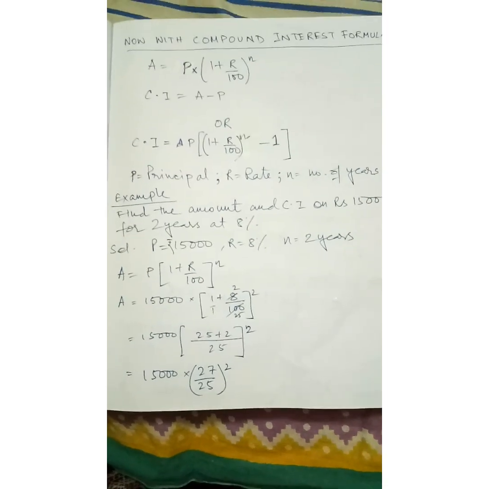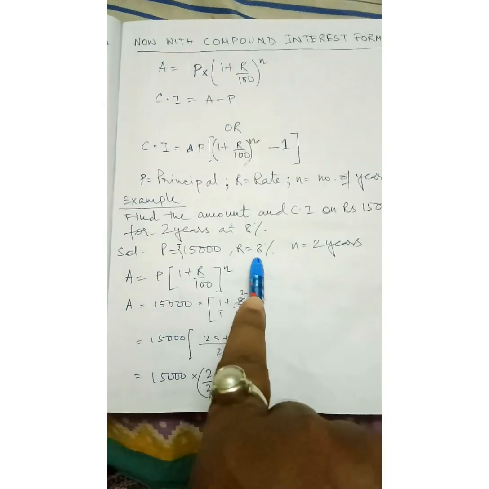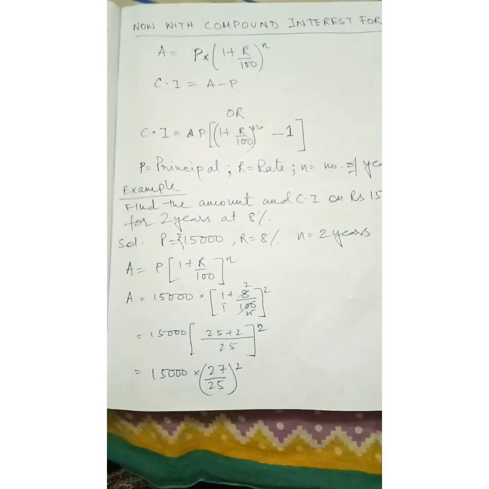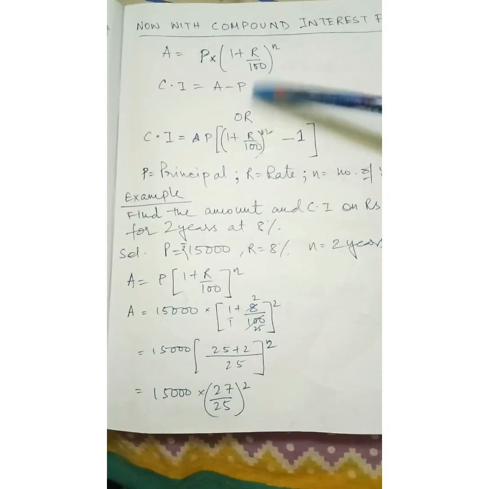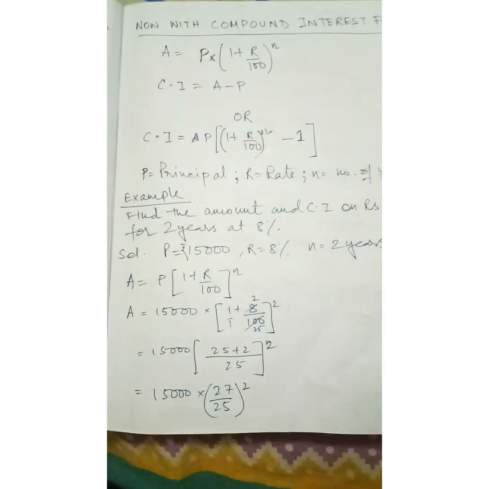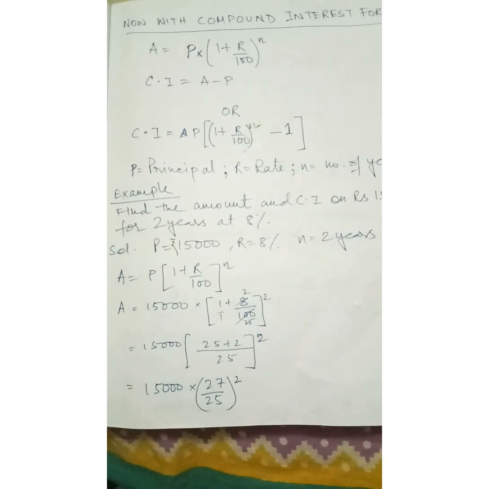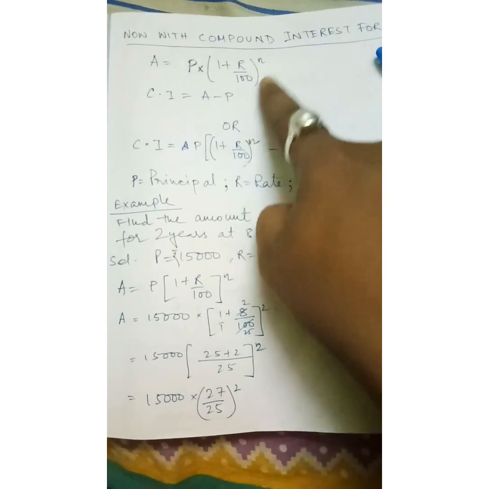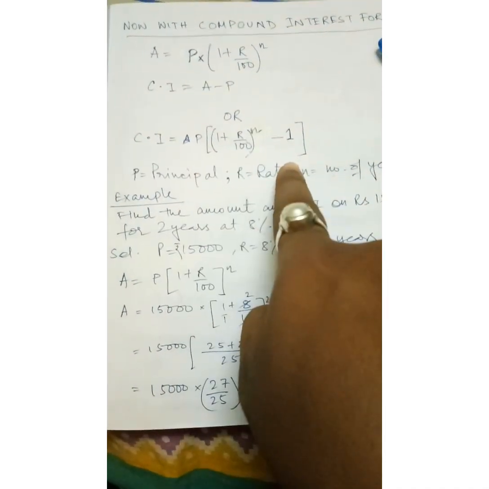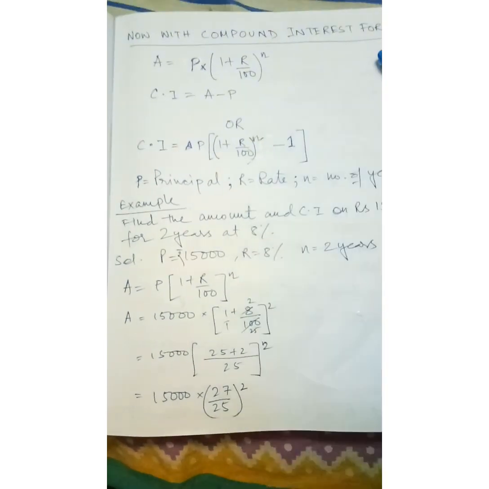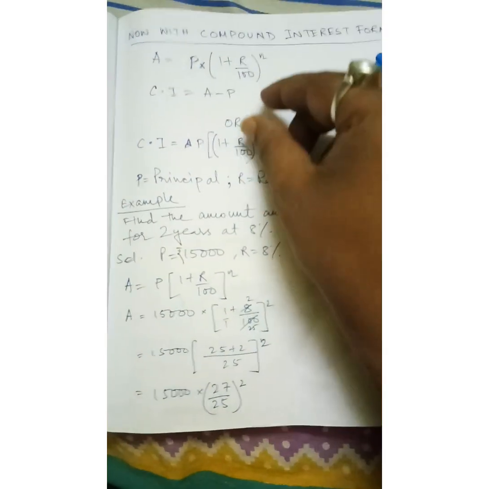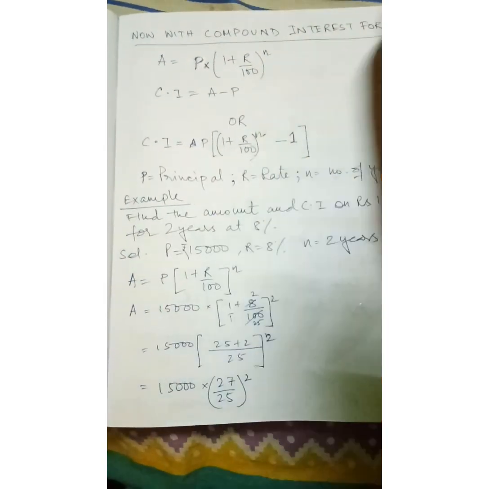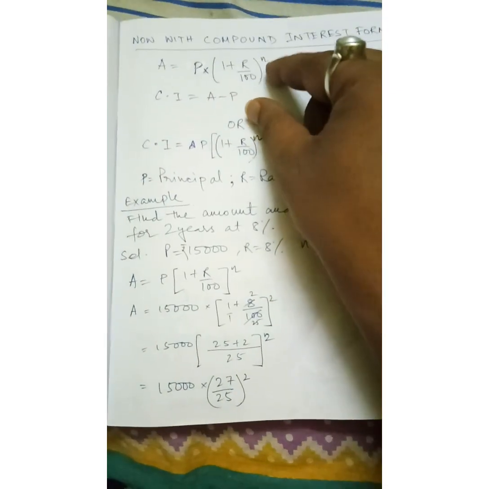Understood? Now see what I've written. P equals 15,000, R equals 8%, and N is 2 years. Next, we can use this formula or else this formula also. First you try to learn with this one. When you are accustomed to this one, then you go with the other formula. Don't jump directly to it. You have time, so learn all the things properly. First you go with this formula, then after we do the exercises, I'll show you how to use the other one also.